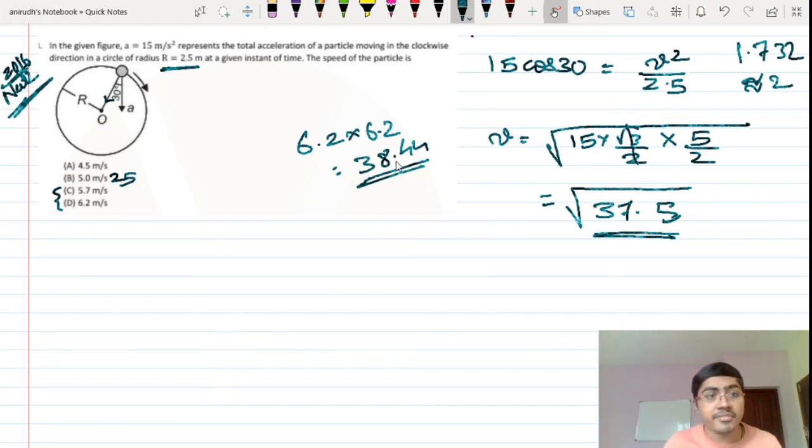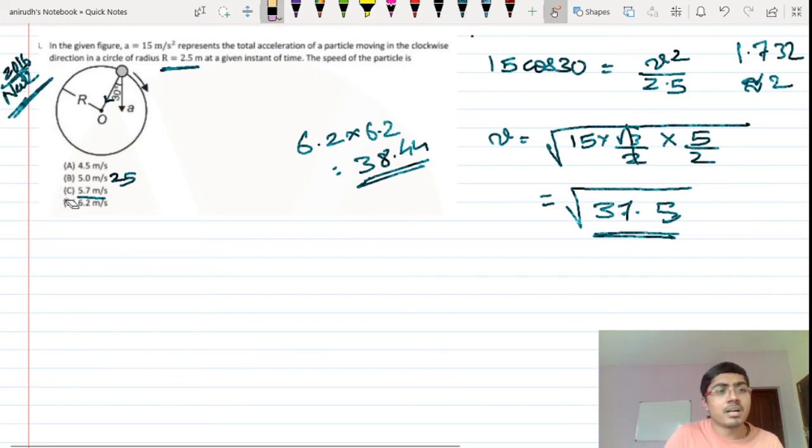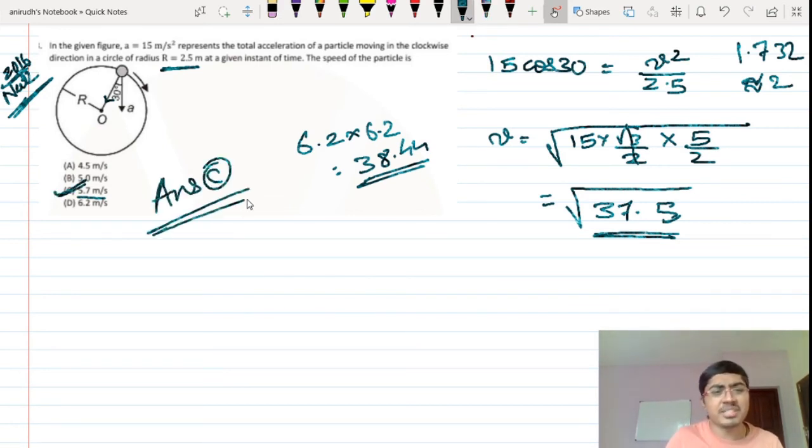Okay, this is 38.44 or something, and 5.7 looks like the most appropriate value in that kind of situation, 37.5. So obviously I will mark option C as the correct answer. A bit of approximation was done here on root 3, but whenever you do this kind of approximation, be patient, and you should invest more of your brain while you get each result. Otherwise you can get it wrong over here. You can make a lot of silly mistakes here. So the correct answer is option C.